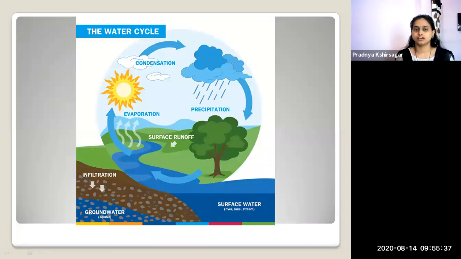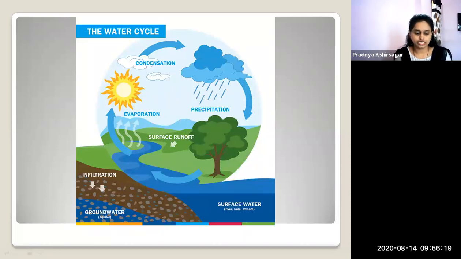Now on this screen, you can see the water cycle. In the earlier standard also you have studied about the water cycle. Yes, but to go to the main point of our lesson, let's go back to the water cycle page and learn this. In this water cycle process, we have learned about condensation. Then our main topic of this lesson is precipitation. Yes, let's study the water cycle.